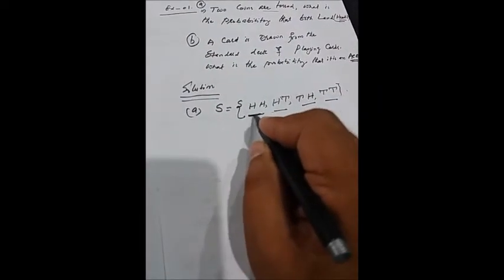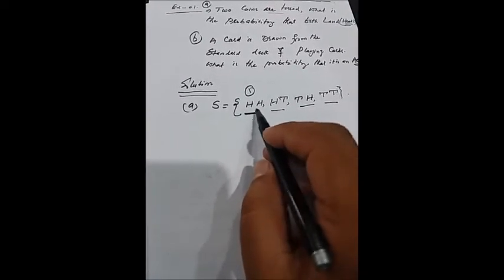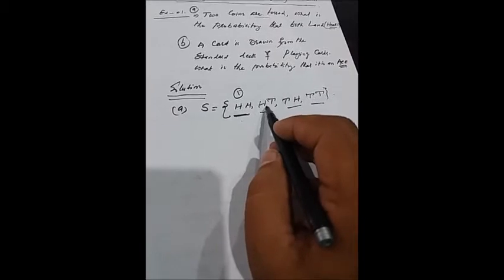Now the requirement is: what is the probability that both land heads? In this sample space, only one outcome is both heads. Otherwise, one is head tail, one is tail head, and one is tail tail.